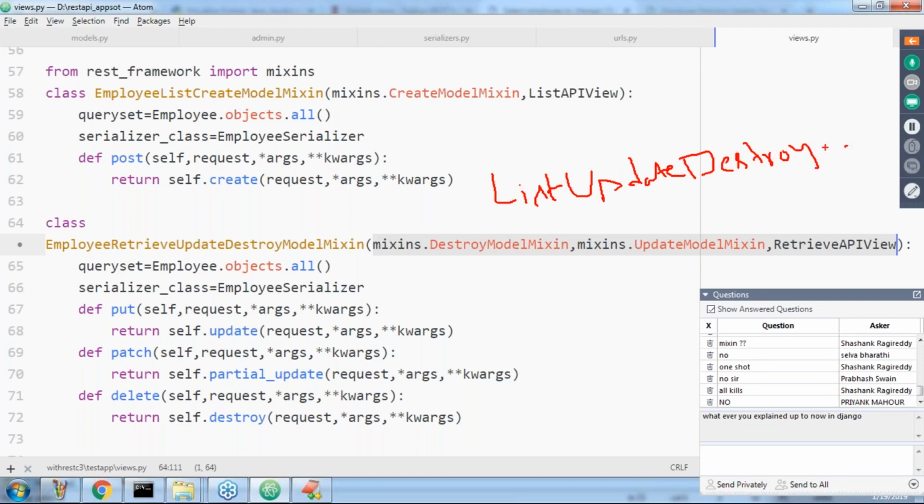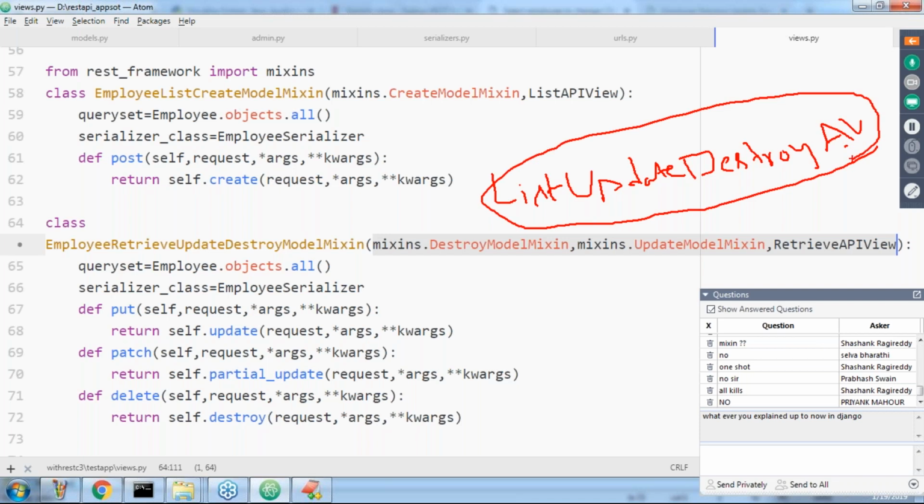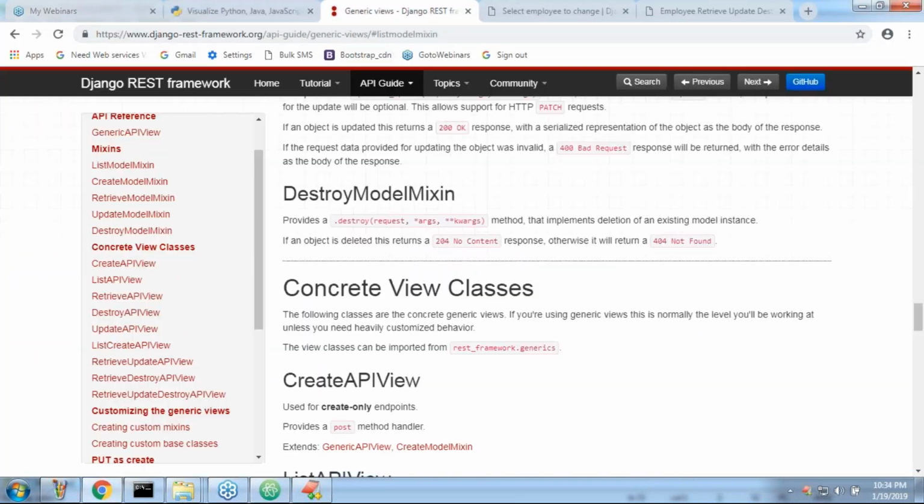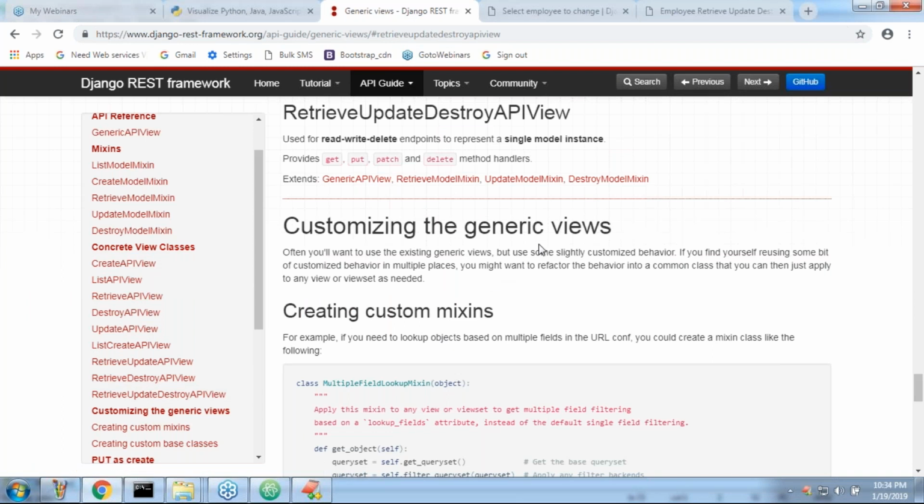Okay, this ListRetrieveUpdateDestroyAPIView is developed by using all these things. If I don't want this and want to do it manually, then this is the approach. Remember that. Getting it, right? If you want, you can see here ListRetrieveUpdateDestroyAPIView.